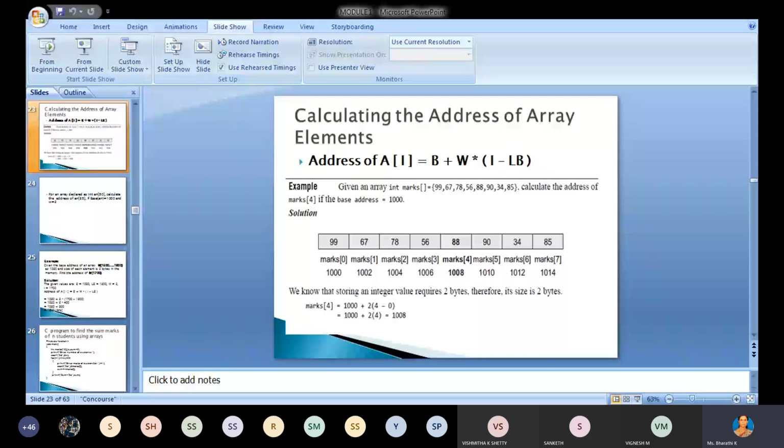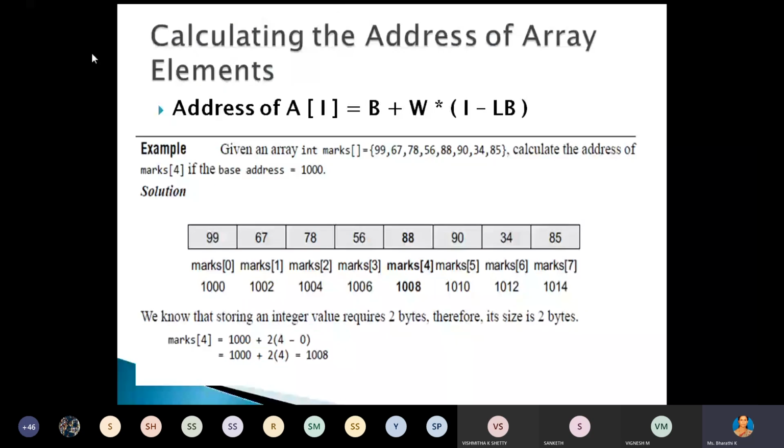Okay, now here is a simple problem: how can you calculate the actual address of an array element? We have the formula, and here we have one problem. That array is of integer type, the array name is marks, and the size is not given in this problem. But here we have how many elements? 1, 2, 3, 4, 5, 6, 7, 8. We have a total of 8 elements.